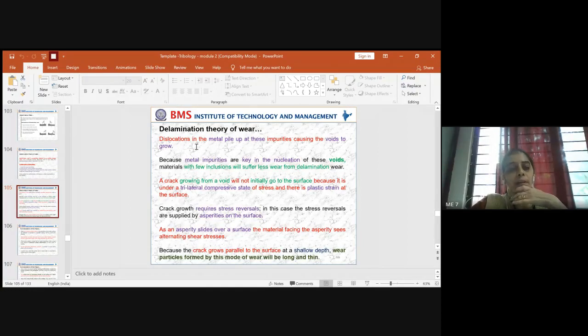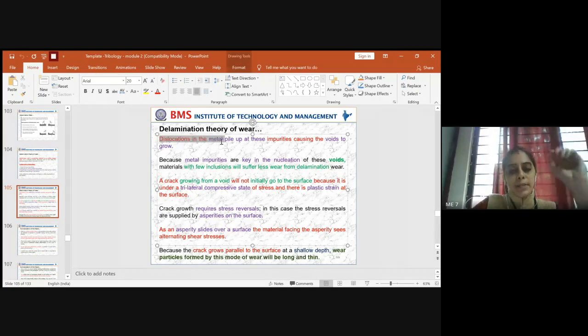Mainly, for the delamination to occur, there should be dislocations coming into picture during sliding or rolling. So why do these dislocations usually come in? The dislocations in the metal usually pile up in the form of impurities.